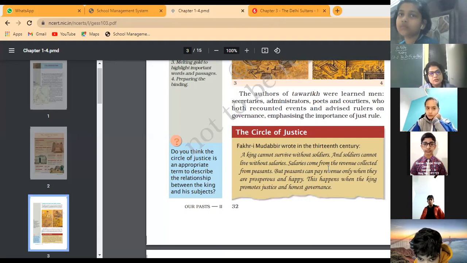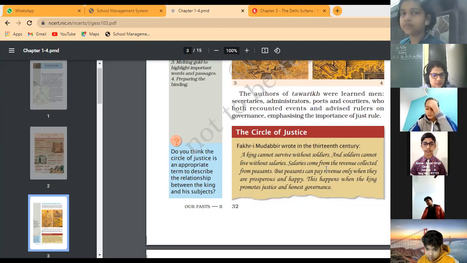If the revenue was good or enough, the peasants were happy. The peasants cannot give revenue if they are not happy. So ultimately the king totally depends on revenue, and revenue comes from peasants. If the peasants were happy, the revenue was enough, and when the soldiers were happy, they served the king, and the king protected his empire.